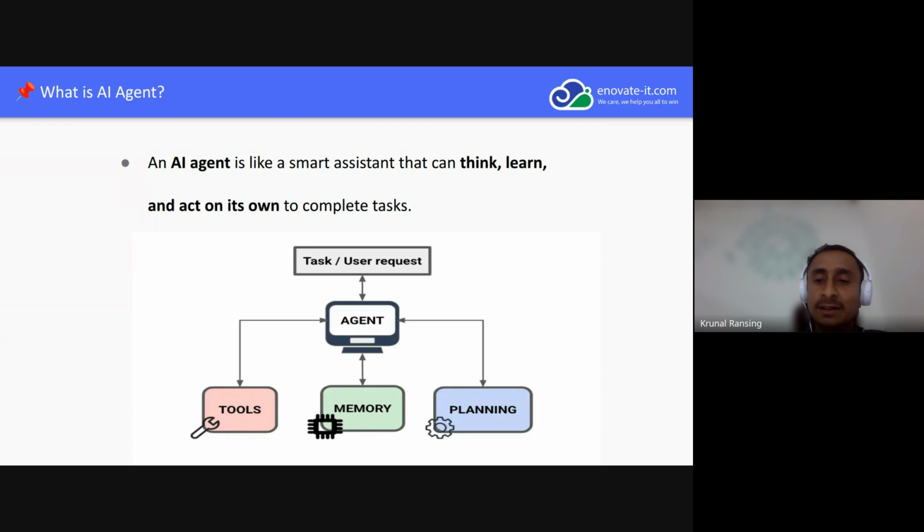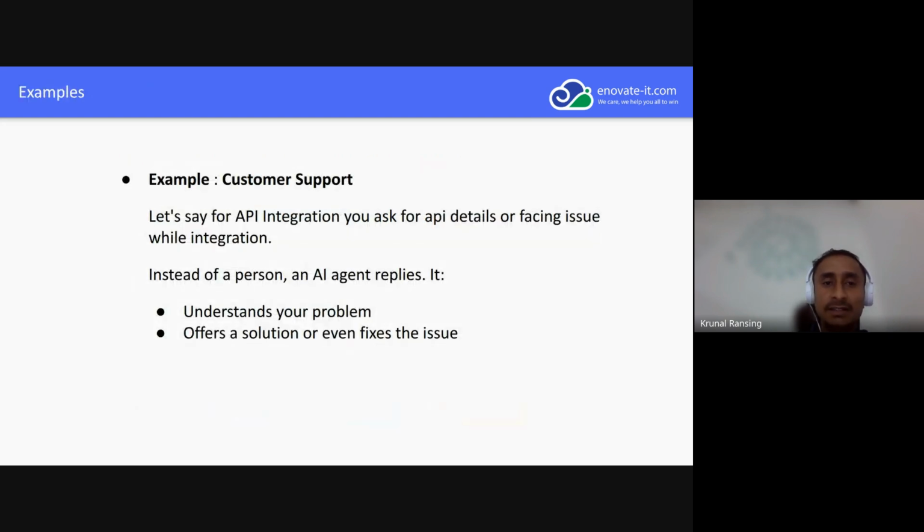Okay, so an AI agent can also have memory. There are different types of agents, which we will learn in the next slide. Whatever preferences it has, as per that it decides which kind of pizza to order, and it orders on its own. This is the kind of thing an AI agent is doing currently. So this is the basic AI agent.